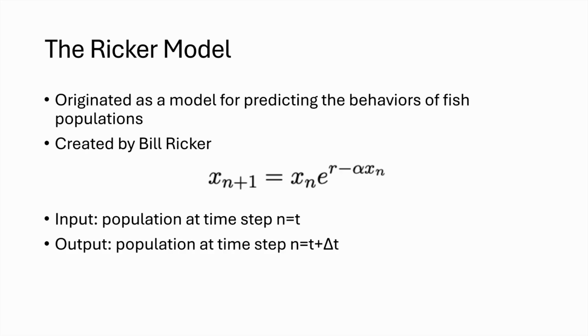It consists of a single equation, which takes in the current population as an input and outputs a prediction of what the population will be after some amount of time, delta t. The Ricker model has two parameters, which can be varied to fit whatever system one wants to describe.